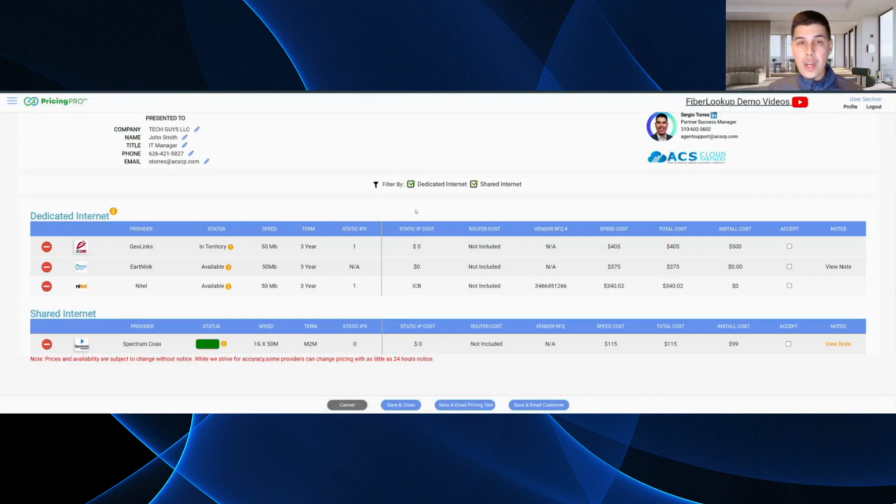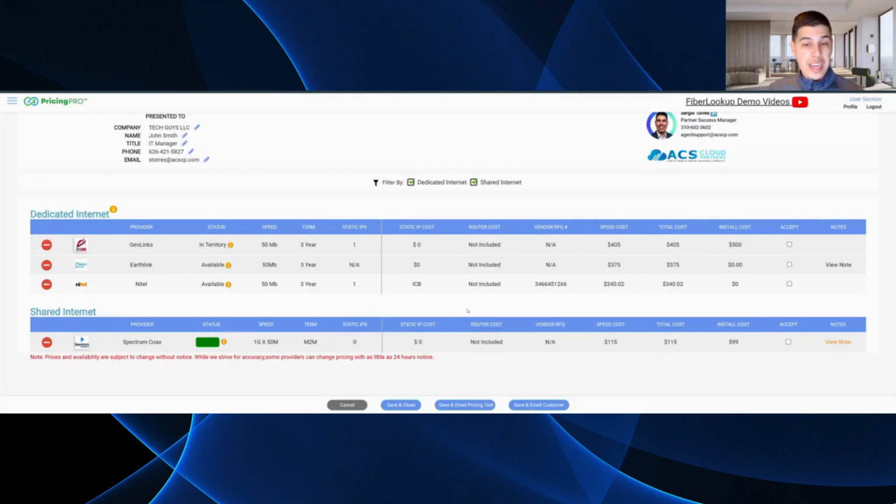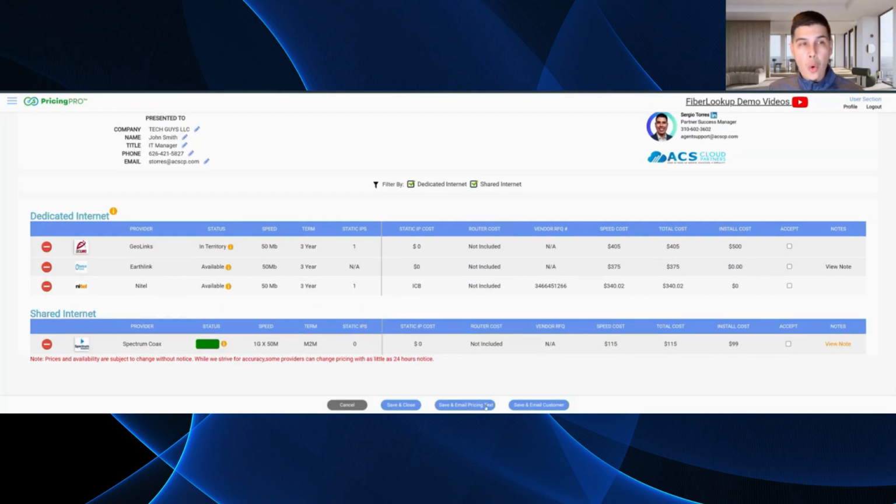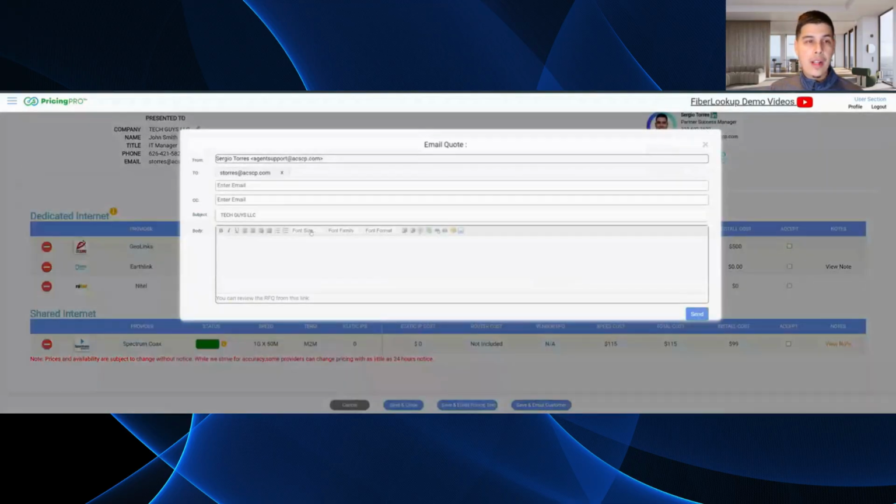So once you're satisfied with your RFQ dashboard, you can email a pricing text or email the customer a link to this dashboard. So the pricing text is really easy. It's just going to be a plain text email that's going to have a table like this. And it's going to say, hey, John, here's a blank text table. Preferably, and this is what I advise partners, once you review this pricing and you know it's accurate, you're going to email the customer.